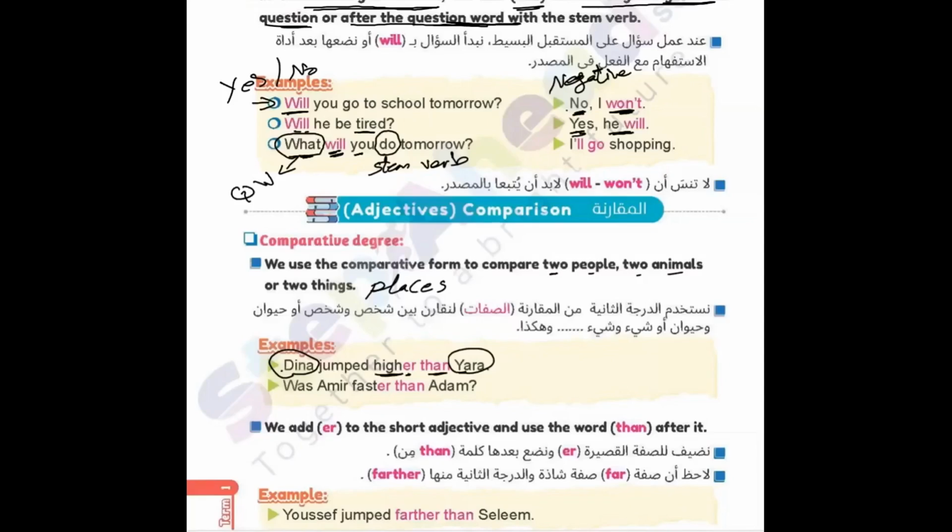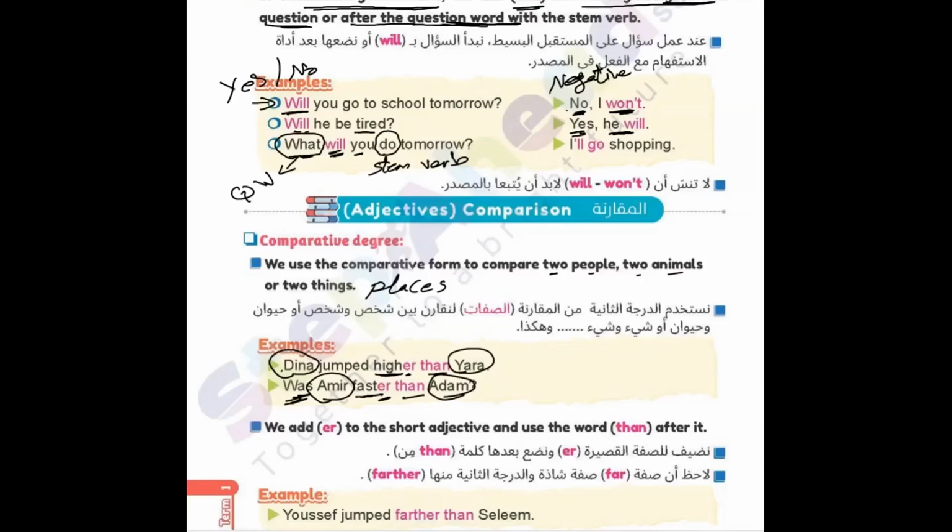The next one, was Amir faster than Adam? This is comparison, but in a question. Amir is the noun, Adam the other noun, fast the adjective with er than. Was Amir faster than Adam? I can answer yes, Amir is faster than Adam, or no, Amir isn't faster than Adam. Was here the question with was, so it will be Amir was faster than Adam, or Amir wasn't faster than Adam. So if the question is in the past, the answer should be past.